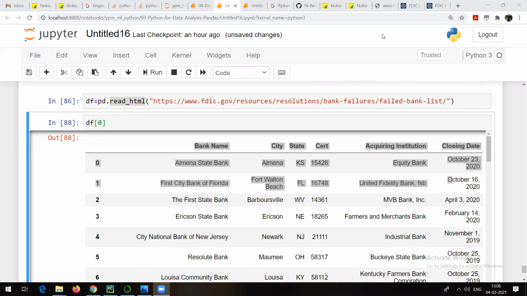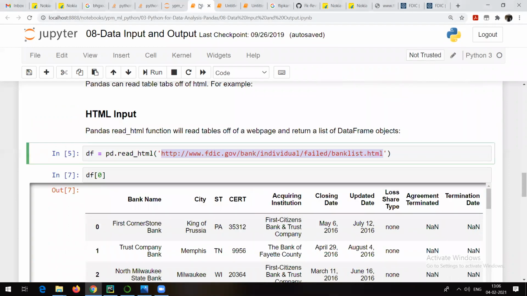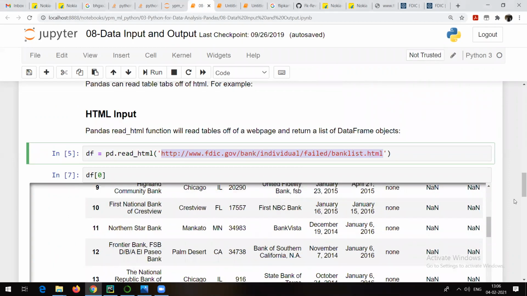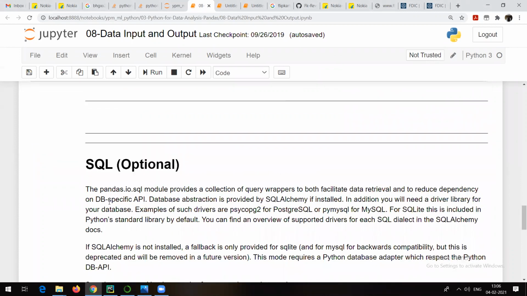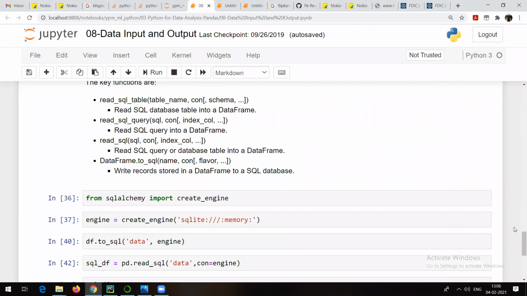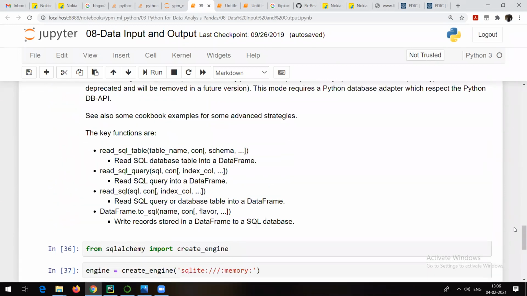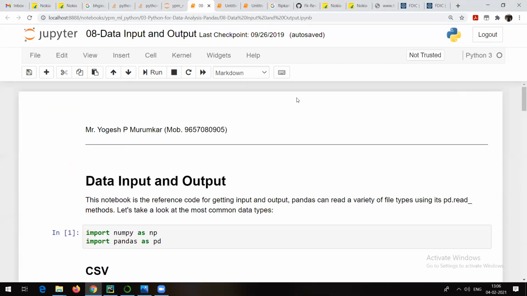So that is the last point, I think, from the pandas package. Yes, this is the last point. Don't worry about this SQL. This is not something we are going to need, at least for your syllabus. So whatever I wanted to talk about pandas, that is done. Maybe in the next session, I will try to talk about Seaborn and we will try to finish it, and that will be all about the package design.